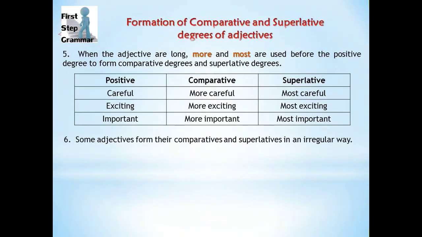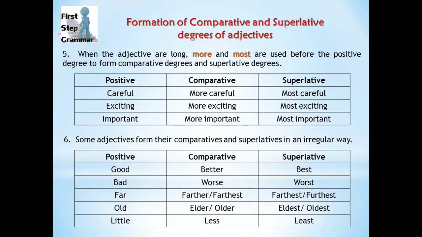Apart from these five types, some adjectives form their comparative and superlative degree in an irregular way. Means they do not use "er" or "est" or any "more" or "most" kind of words to form it. These words are good, better, best. Now we can see here we haven't added "er" or "est" to make the comparative and superlative degree for good. In the same way we have other words like bad, worse, worst; far, farther, farthest; old, elder, eldest, or old, older, oldest; little, less, least.